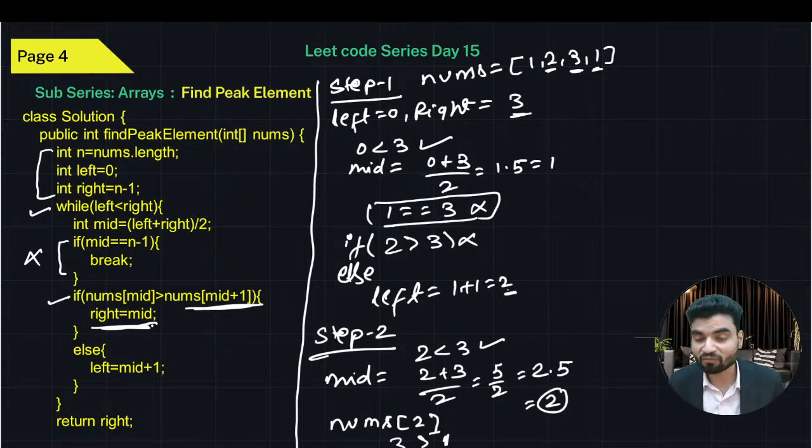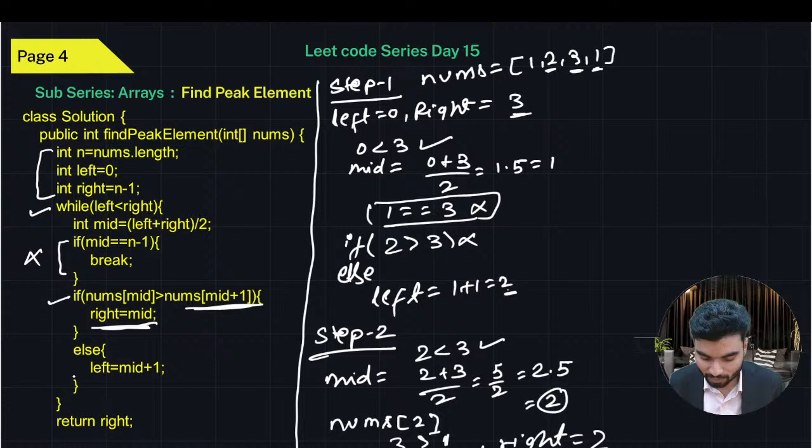By update the right, if mid is greater than its right element, which means peak exists at left. Yes or no? If peak exists at left, we have to squeeze the size of the array. So we have to update the right pointer. You remember the binary search? So now you will update the right. The value of right will become mid, which is 2. So now left and right both are equal.